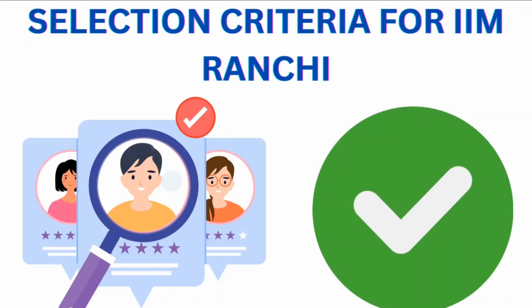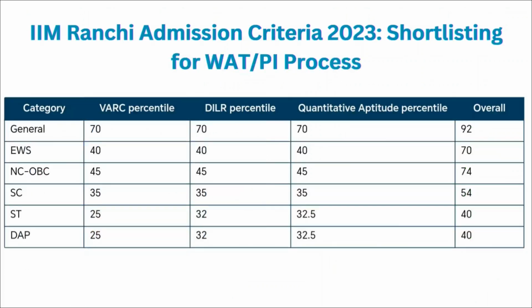Now coming to the admission process and the selection criteria for IIM Ranchi. IIM Ranchi has also fixed the CAT qualifying cutoff according to the category. So for general category it is 70 percentile for the VRC, DLR and quantitative ability sections, and overall you should have 92 percentile or more in your CAT entrance examination.